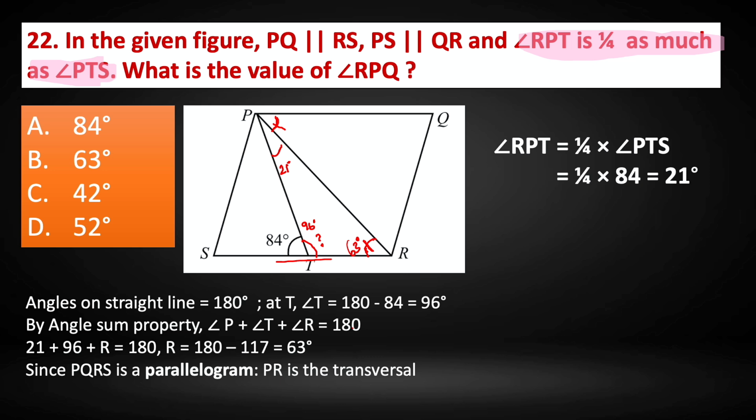So therefore, using the pair of alternate angles, angle SRP is equal to RPQ, that is equal to 63 degree. Therefore, the value of angle RPQ is 63 degree. So the correct answer is option B, 63 degree.